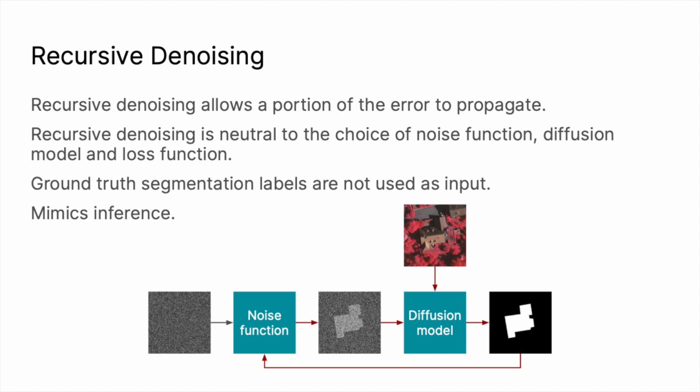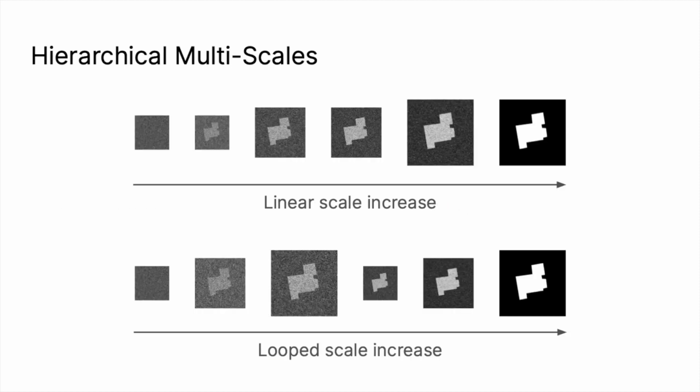This is where our hierarchical multi-scale approach comes into play. By scaling the inputs to the model, this being both the segmentation map and the corresponding conditional RGB image, during the denoising process, we naturally increase the model's receptive field.